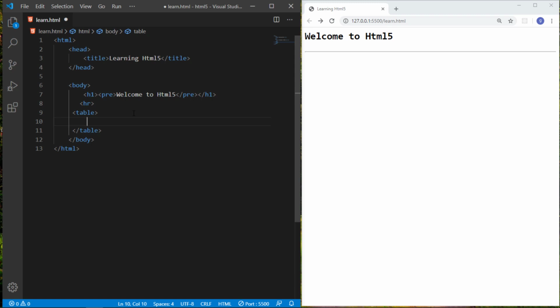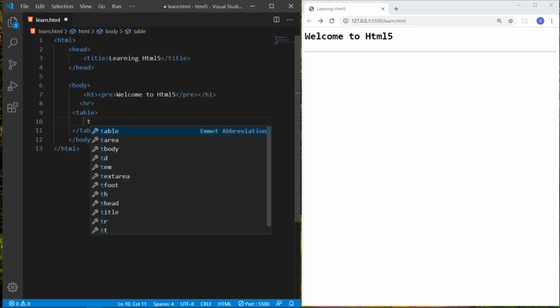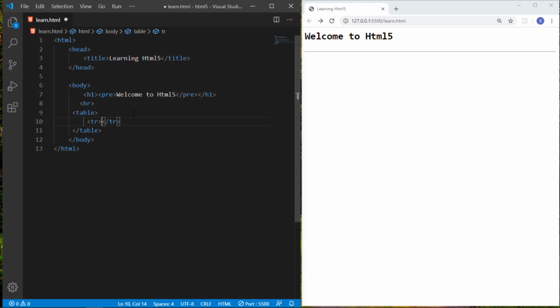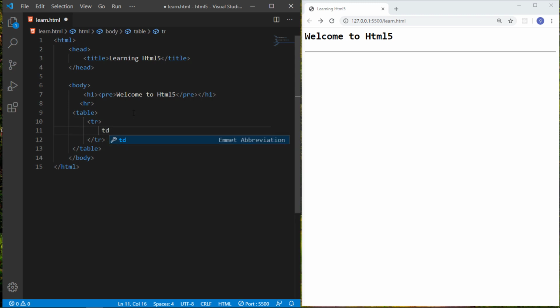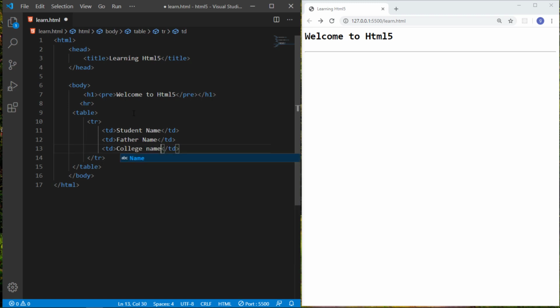Like first I want to show you the table row, and the table row contains different table data items, like td for table data, and here I write student name, and the second table data that I take father name, and the third one is I take the college name, and just save it.